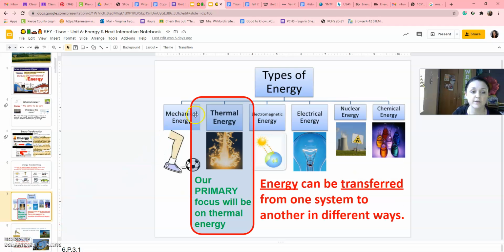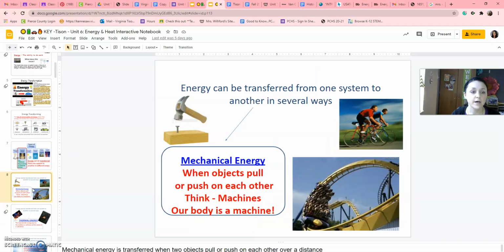So let's look at the types. We have mechanical, thermal, electromagnetic from the sun, electrical energy, nuclear energy, and chemical energy. So energy can be transferred from one system to another. You can go from moving energy to thermal energy to create heat. Or you can go from nuclear energy, which we do a lot of times, to electrical energy. Or you can go from electromagnetic to chemical as you grow plants. So we're going to look at thermal energy right now.